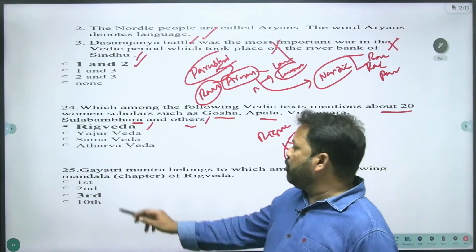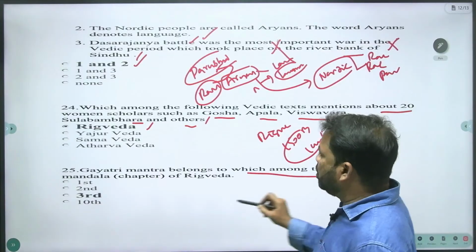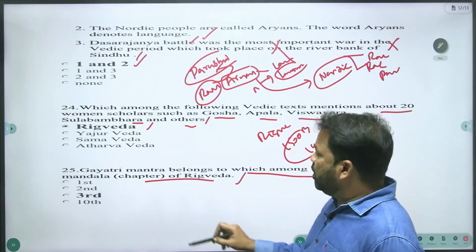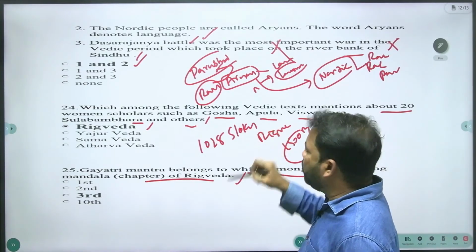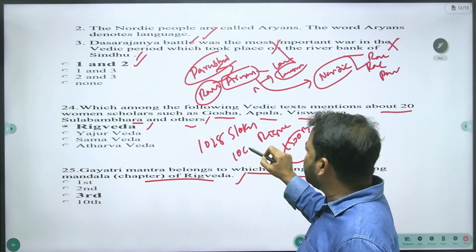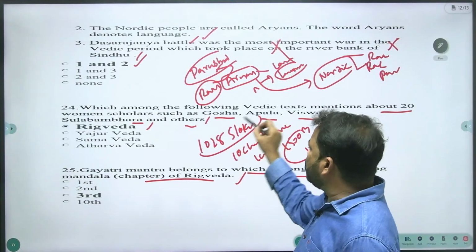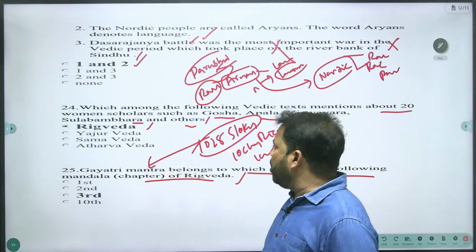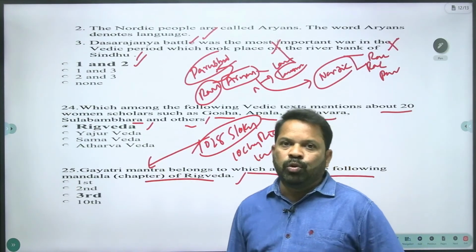Let's come to the 25th, the last question. Gayatri mantra belongs to which among the following mandalas of Rig Veda? The Rig Veda consists of 1028 slokas, or mantras, in totally 10 chapters, or 10 mandalas. Out of 1028 slokas, the most familiar and sacred mantra is the Gayatri mantra, Om Bhur Bhuva Suvaha.